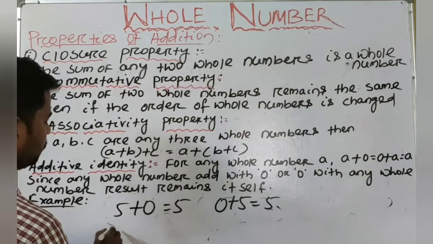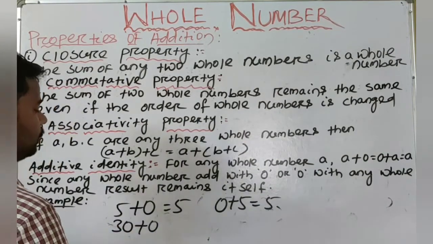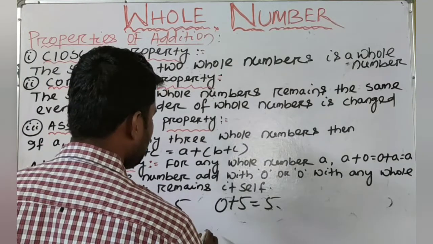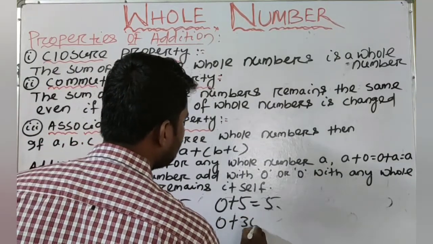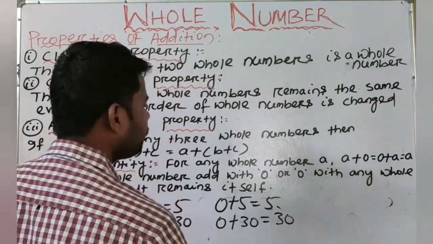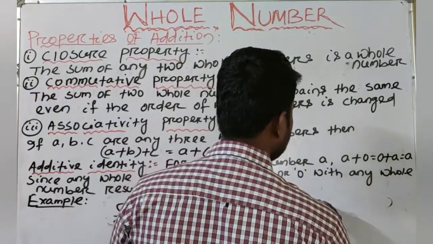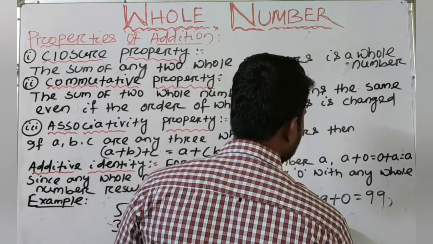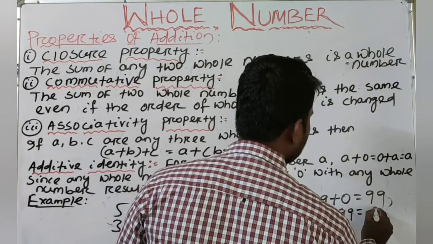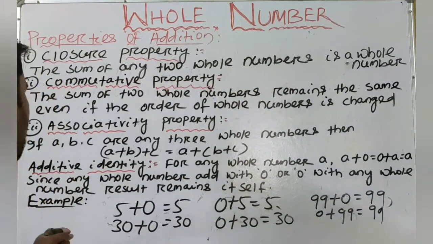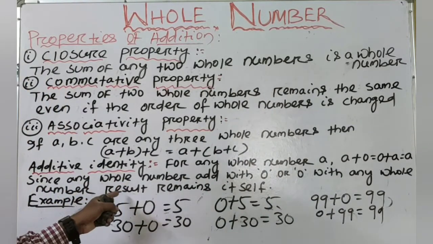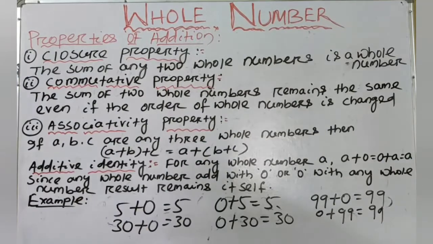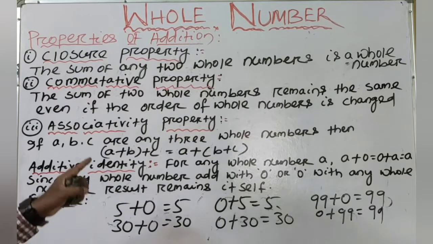Again, another example: 30 plus 0 is equal to 30, or 0 plus 30 is also 30. Another example: 99 plus 0 is equal to 99, or 0 plus 99 is also 99. So when we add a whole number with 0, or 0 with a whole number, the result always remains itself. So 0 is called the additive identity of whole numbers.